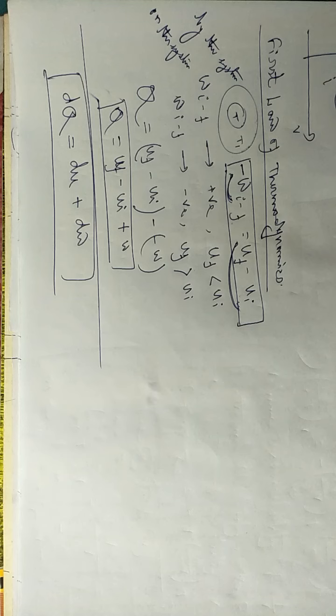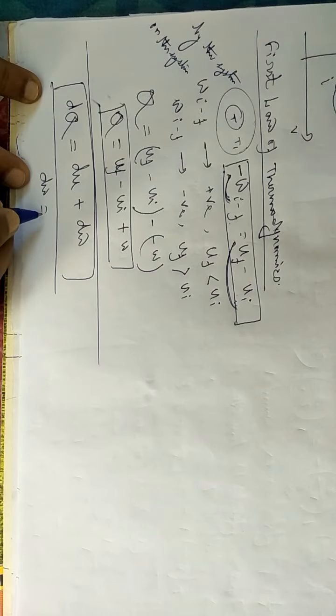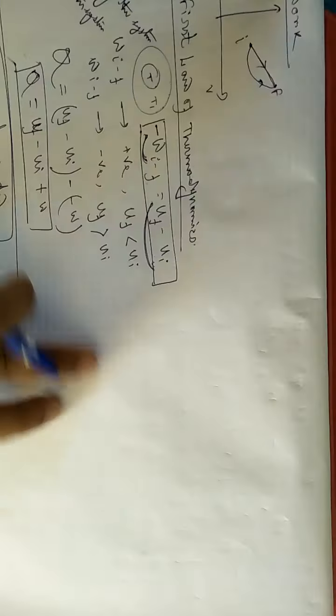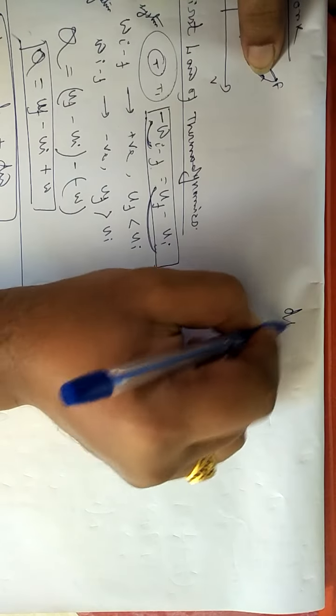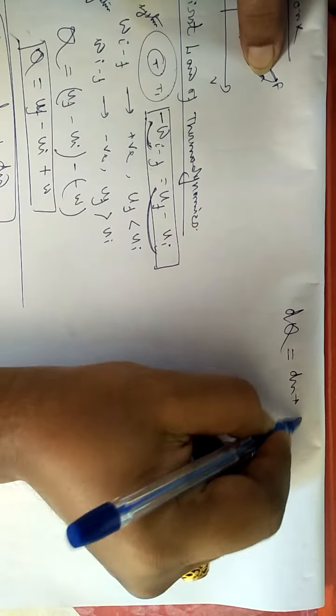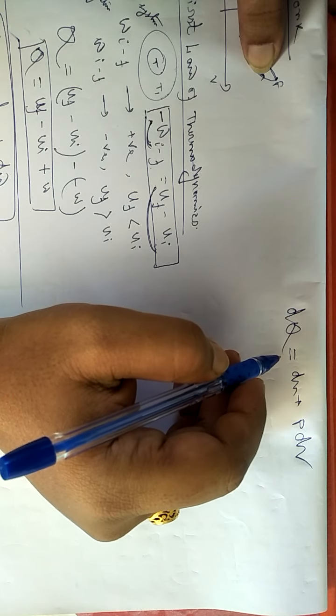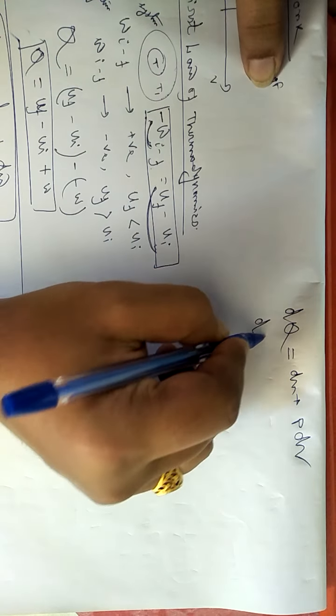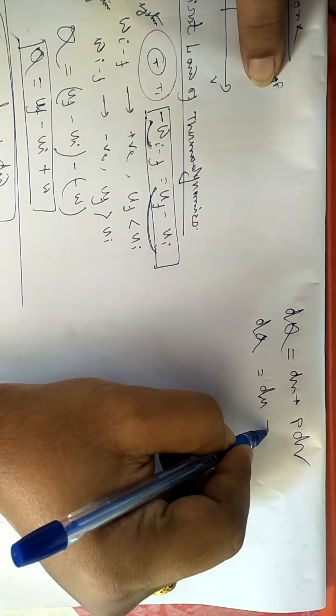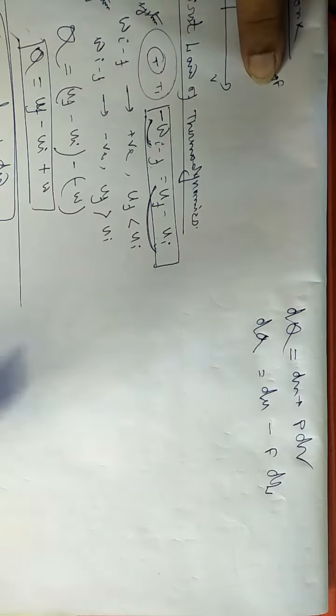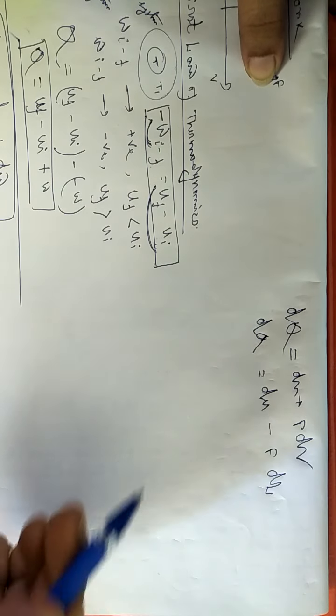Now if I consider any quasi-static system, instead of dW it can also be written as PdV. So the mathematical form of the first law will vary. It can be written as dq equals du plus p dv. For a stretched wire, dq can be written as du minus f dl, instead of dw, I can write f dl.